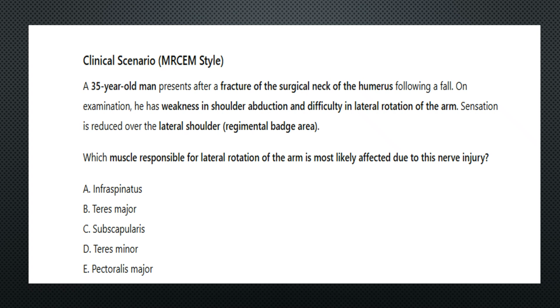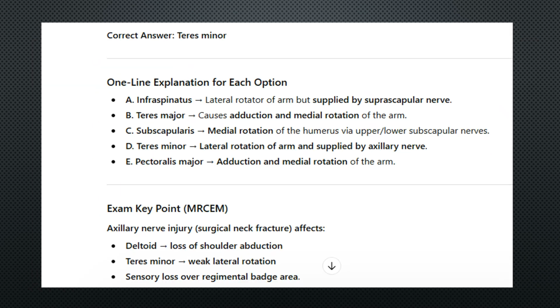This MCQ is always repeated in the MRCEM Primary. The regimental badge area is supplied by which nerve? Which muscle responsible for lateral rotation of the arm is most likely affected due to this nerve injury? So, teres minor is supplied by the axillary nerve. Teres minor does lateral rotation of the arm and is supplied by the axillary nerve.